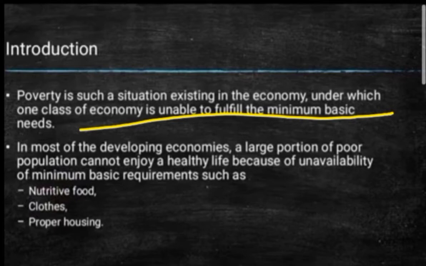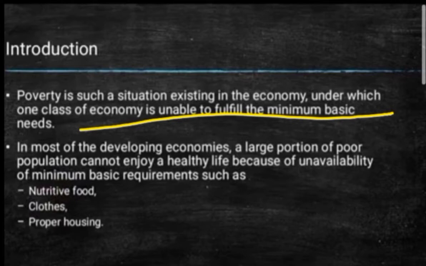The economy is divided into two classes in terms of poverty, the richer class and the poorer class, and the poor class comes under the category of poverty. Now why is it created? Just because of income inequality, people come under poverty. There are many other reasons why the poverty situation is arising, but one of the reasons is income inequality.